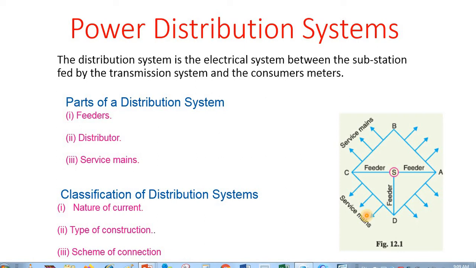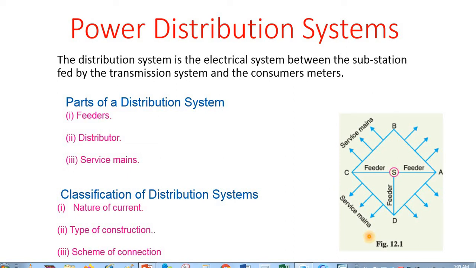The main parts of our distribution system are the feeders, there are three feeders in this diagram, and the distributors, and there are four distributors like AB, BC, CD and DA, and the service mains, and each distributor has three service mains in this diagram.